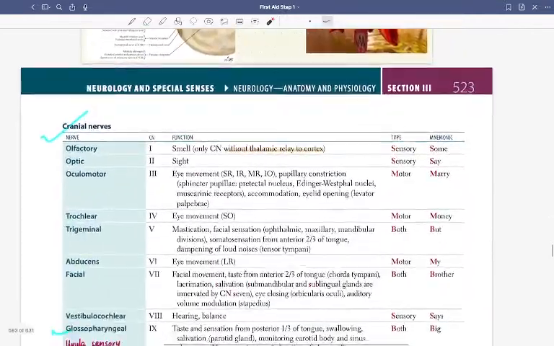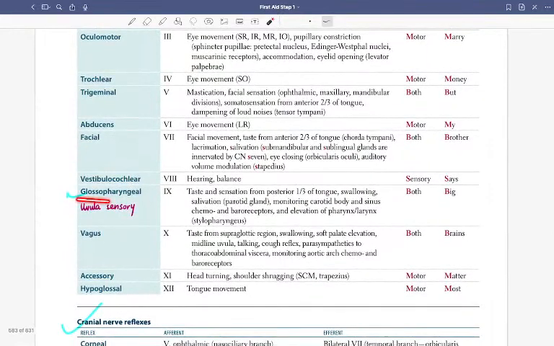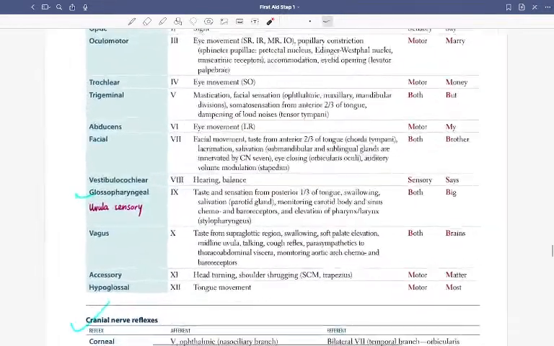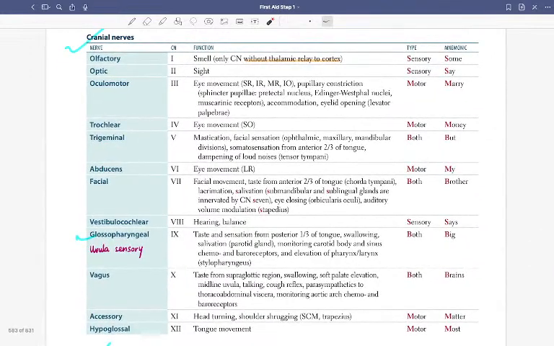Here we just had that one question in NEET. The sensory supply of the uvula comes from the glossopharyngeal nerve. Although we can just go through it, not very in depth. Without relay, Edinger-Westphal nucleus, sphincter pupillae, pretectal nucleus, Edinger-Westphal nucleus, muscarinic receptors, accommodation, levator palpebrae superioris, mastication is trigeminal.